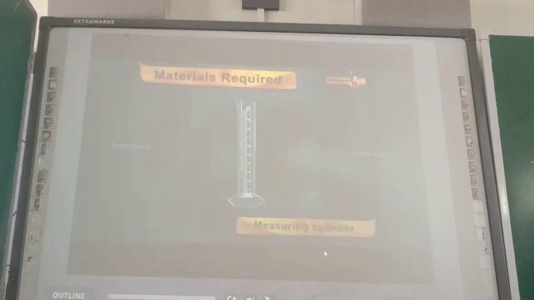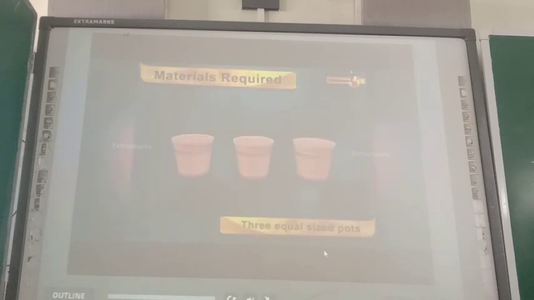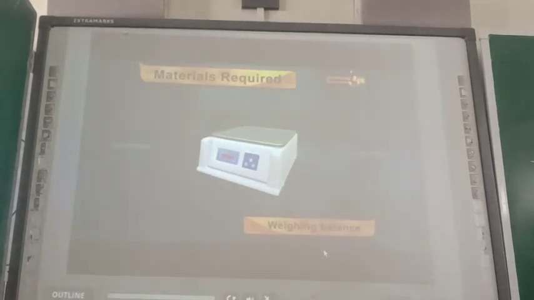For this experiment, we require a measuring cylinder, 3 equal-sized hollow plastic pipes, 3 equal-sized pots, a bowl of soil samples, and a weighing balance.